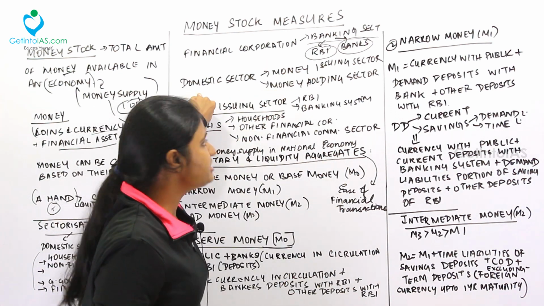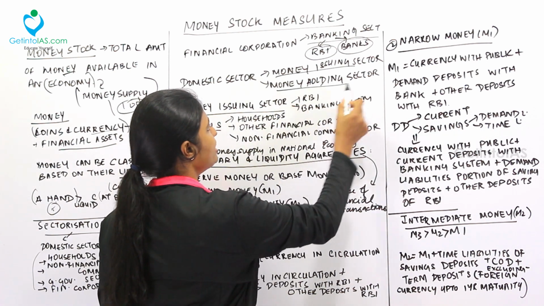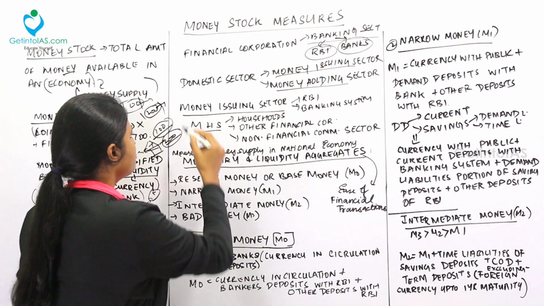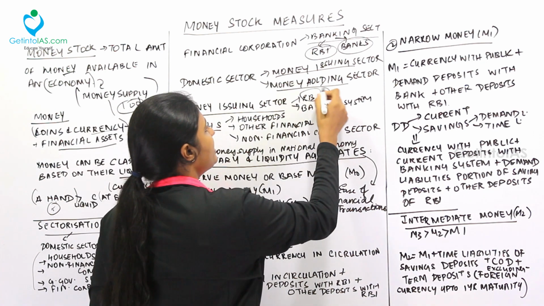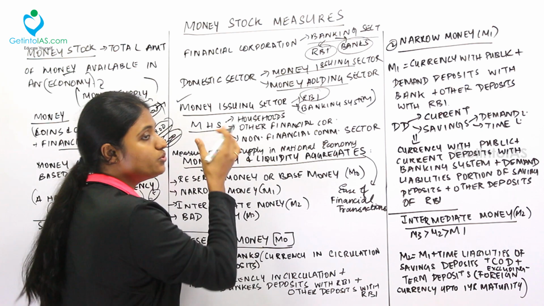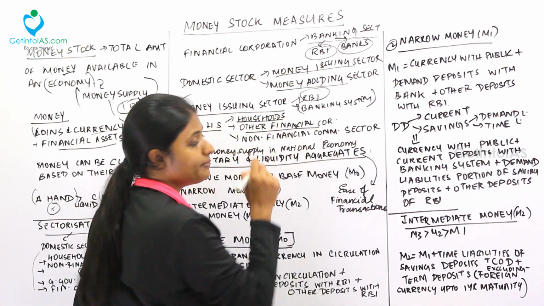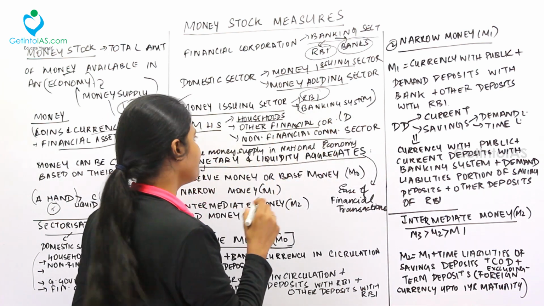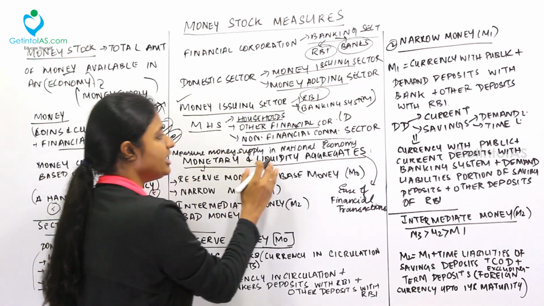The domestic sector is also subdivided into two, the money issuing sector and the money holding sector. Issuing is giving, holding is taking back. Money issuing means money giving, so the RBI and the banking sector constitute the money issuing sector. And the money holding sector, who hold the money and save the money, is the household, other financial corporations, that is deposits, and the non-financial commercial sectors. All these come under the money holding sector.